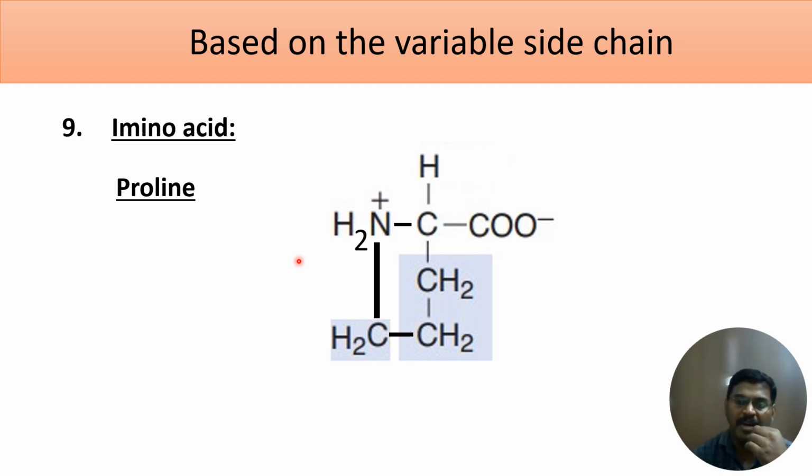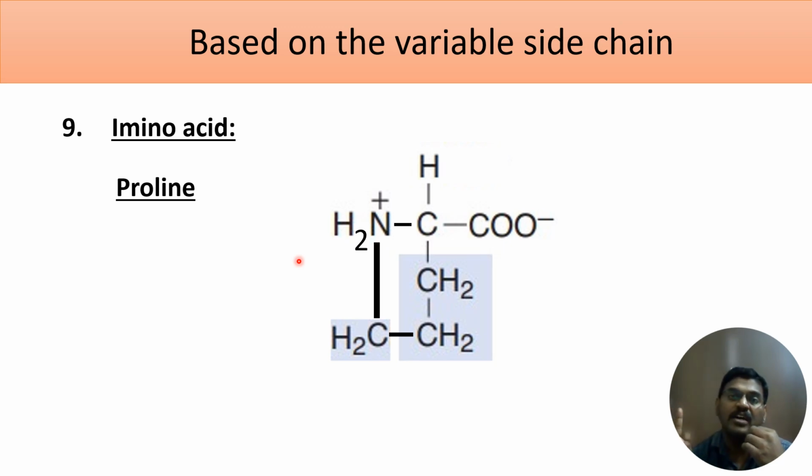You can pause the video, try to memorize all the amino acids which come under this first classification, then you can move on to the next classification. So let's revise. Which are the simple amino acids? Glycine and alanine. Which are the branching amino acids? Valine, leucine, isoleucine. Which are the hydroxy group containing amino acids? Serine, threonine, tryptophan.